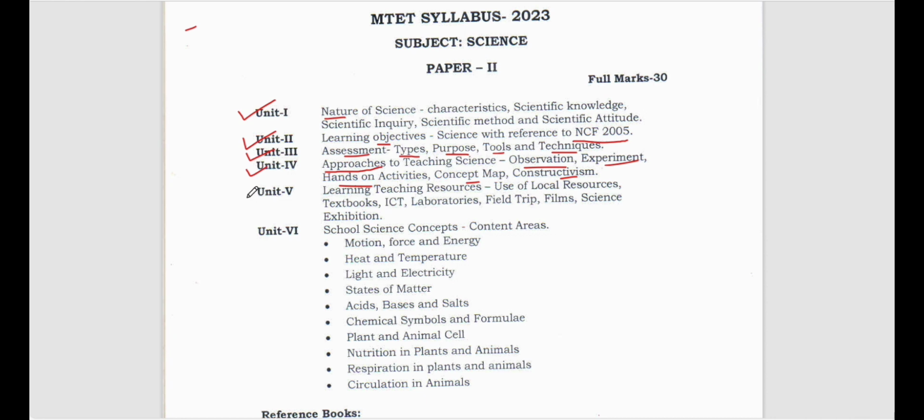Now let's discuss unit 5. Learning and teaching resources. What are the different types of resources we can use in order to make our learning very effective and very efficient? The learning tools or teaching resources can be the use of local resources. We don't have to go so much for hi-fi resources. Whatever is available locally in your area, you should try to make use of it whenever you are going to impart knowledge or teach in the classrooms.